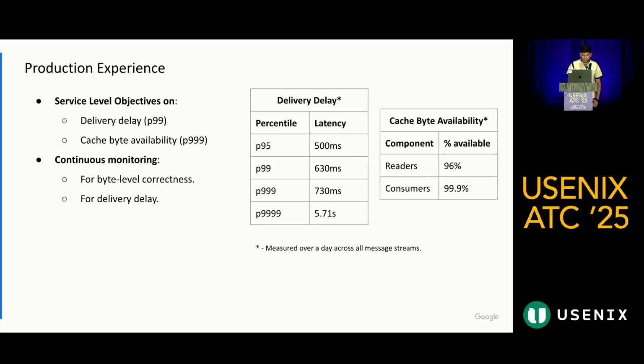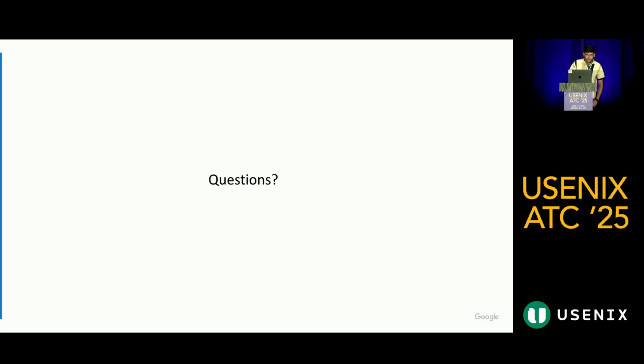And these are the numbers from production. These are the numbers that we observed on a day back in 2024. Our P99 is 730 milliseconds, and our consumer cache byte availability has been 99.9%, and we offer SLOs on these numbers. Yeah, and then I'll open up to questions.